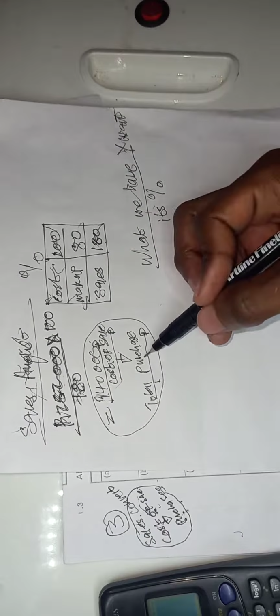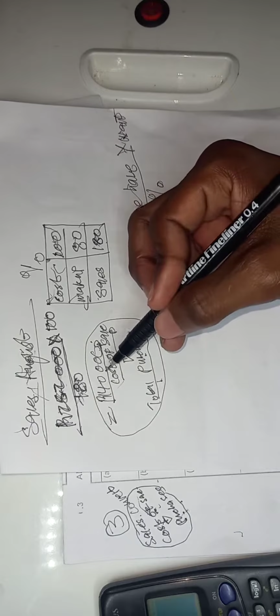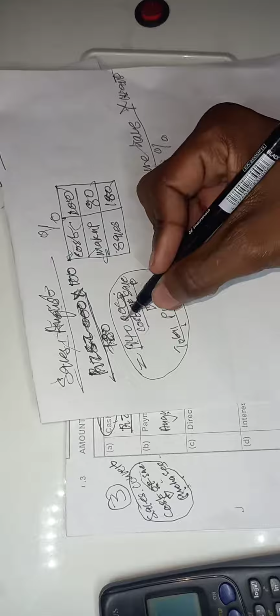In order to get that, we wanted our August credit purchases. Watch this, and repeat this again to see how I got here. We want August credit purchases, and our formula gave us the total purchases, 140,000.